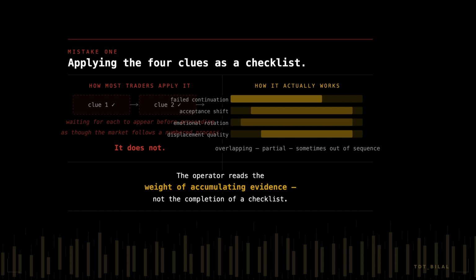Failed continuation begins before acceptance shifts become visible. Emotional rotation in the crowd precedes displacement quality change. The operator reads the weight of accumulating evidence, not the completion of a checklist. Trying to confirm each clue independently before acting means waiting for the phase to complete, which returns you to the same problem this video was trying to solve.